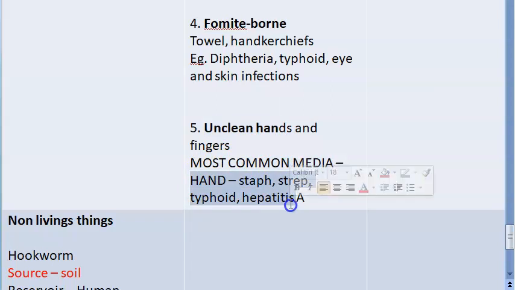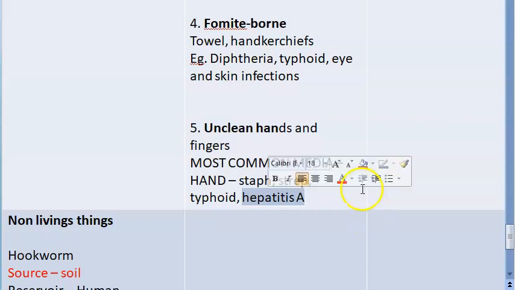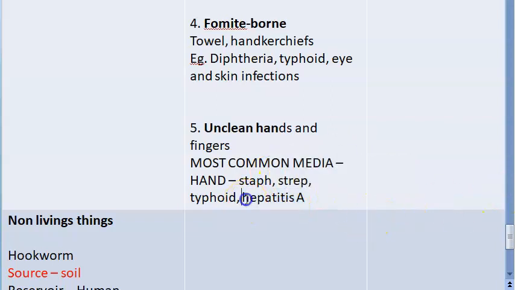Our hands spread so many bacteria: staph, strep, typhoid, hepatitis A. Hepatitis A, remember, the mode of transmission is food, fecal-oral. But hepatitis B is blood, right? So hepatitis A can come from unclean hands, fingers, etc. That's why cooks, etc. should get tested for hepatitis A.